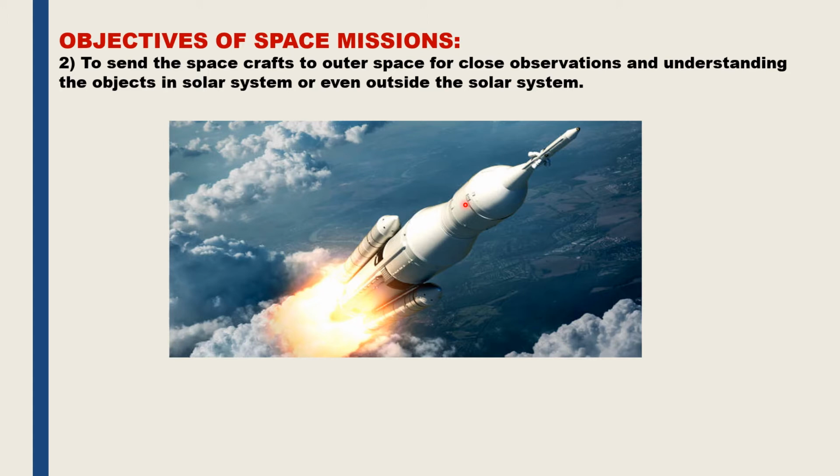So this is a 2 marks question. What are the two objectives of space mission? What is the first objective? The first objective of space mission is to put artificial satellites in orbits around the Earth for research and various other useful applications. The second objective is to send the spacecrafts to the outer space for close observations and understanding the objects in the solar system and even outside the solar system.